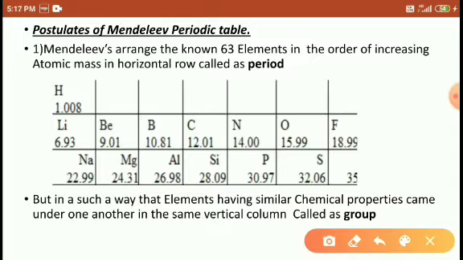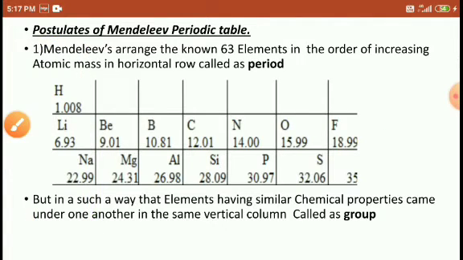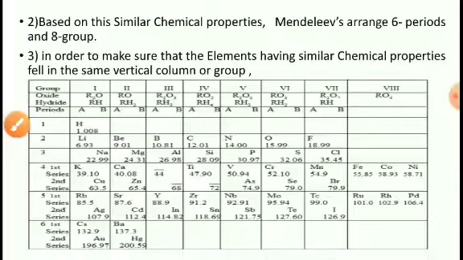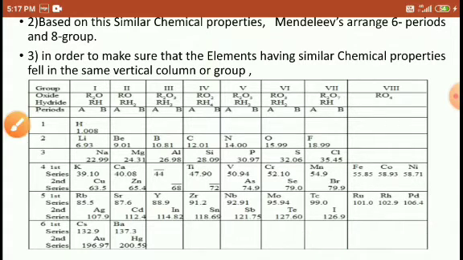So students, he arranged the elements on the basis of increasing atomic mass horizontally, but the property repeated vertically, called a group, and these are the periods, right students? Based on the similar chemical property, Mendeleev arranged 6 periods and 8 groups in order to make the elements having similar chemical property fall in the same vertical column or group.